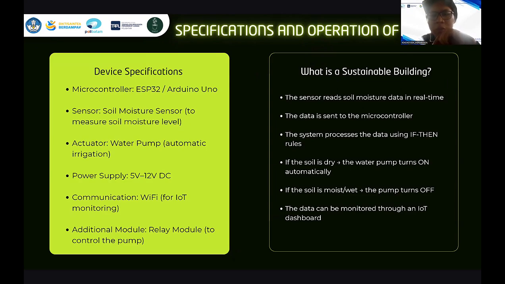The sensor reads soil moisture data in real time. The data is sent to the microcontroller. The system processes data using if-then rules. If the soil is dry, the water pump turns on automatically. If the soil is wet, the pump turns off. The data can be monitored through an IoT dashboard.